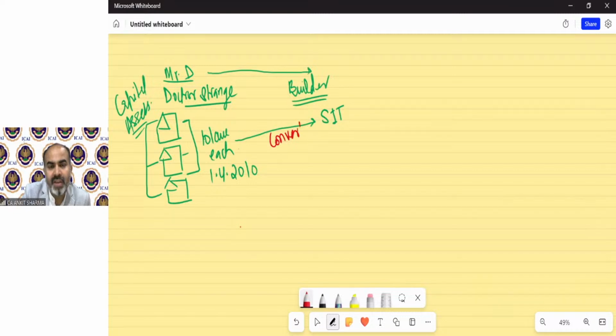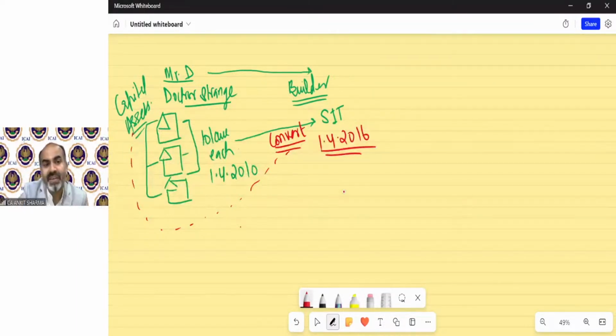He thought, why should I buy new capital assets, new buildings? First of all, I want to sell these buildings, which I have as a capital asset. So he converted these capital assets, or introduced these capital assets, as his stock in trade. So that will be called conversion of capital asset into stock in trade. And this has been done on 1st April 2016.